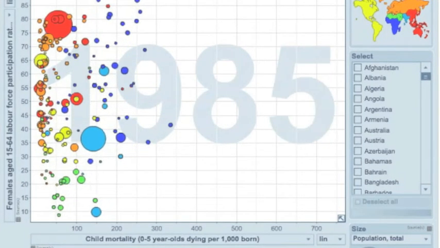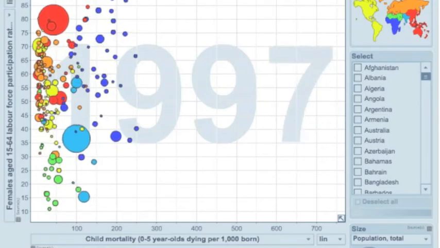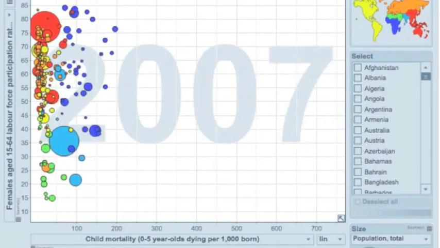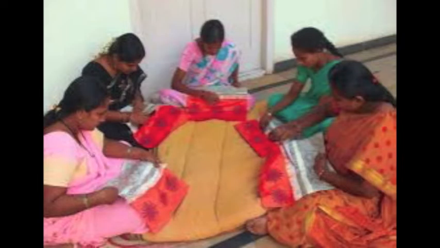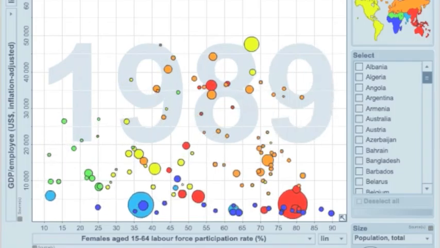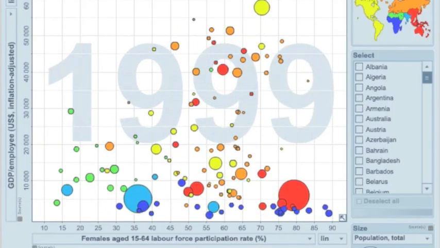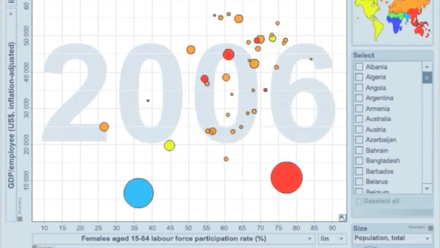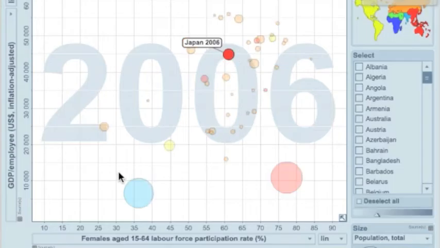Although women are not the only ones who have to tend to sick children. Working men can focus on being more productive at the workplace too. This increase in women in the workforce and productivity among all workers allows the GDP per employee to grow more, as shown by the Gapminder graph, which shows the positive relationship between the two variables.